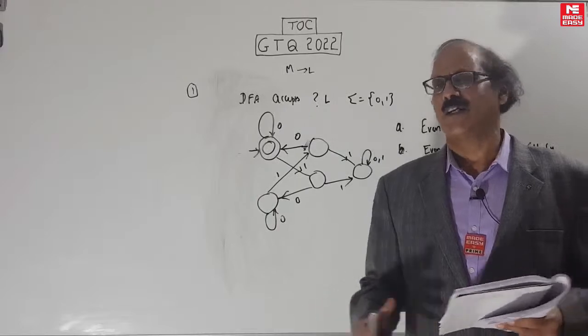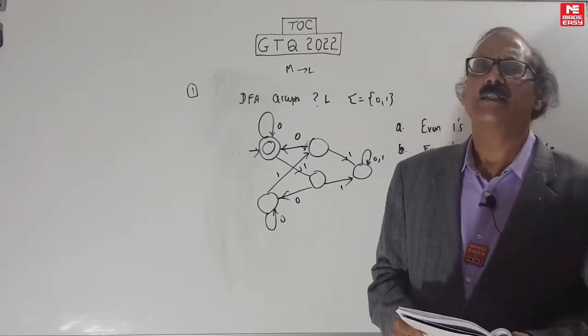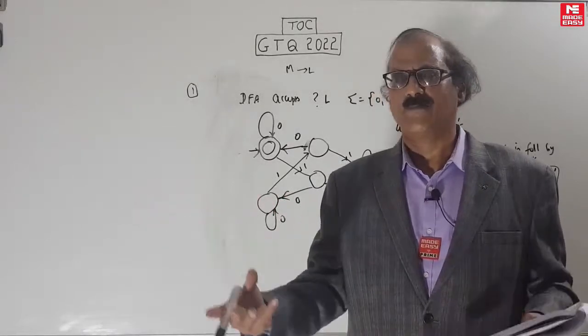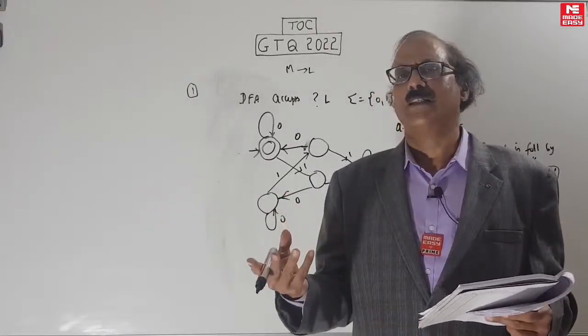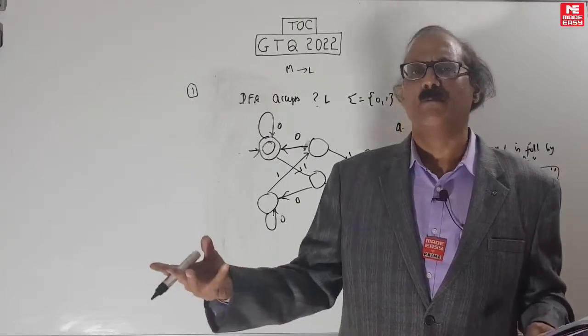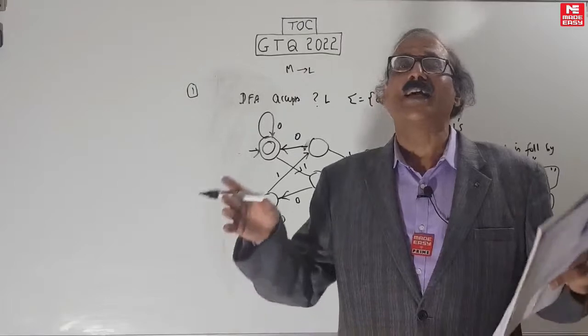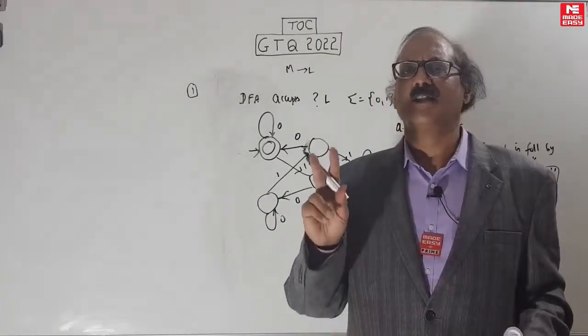You can throw it out by counterexample. What is a counterexample? There are 2 types of counterexamples. To throw a language out, one counterexample is to make it reject a member. Finished, that language is then wrong because it has to accept every member. Or make it accept a non-member. These are the 2 types of counterexample.